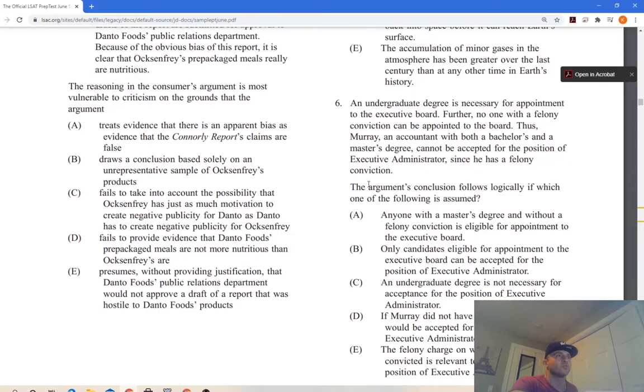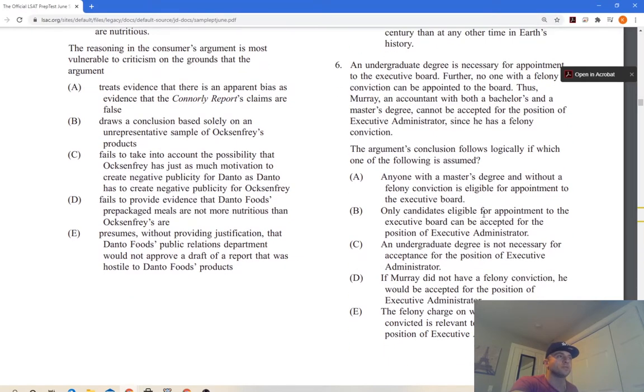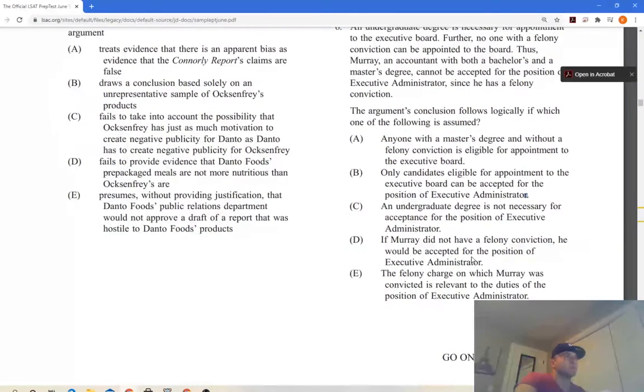The argument's conclusion follows logically if which one of the following is assumed. Anyone with a master's degree and without a felony conviction is eligible for appointment to the executive board. Okay, but that talks about the executive board, it doesn't talk to us about executive administrator. Only candidates eligible for appointment to the executive board can be accepted for the position of executive administrator. Okay, this just fills the whole gap. This is super easy. So that's another B. There's a lot of B's here that I'm seeing. Hopefully we're right, maybe I'm wrong. I don't even want to read anything else.